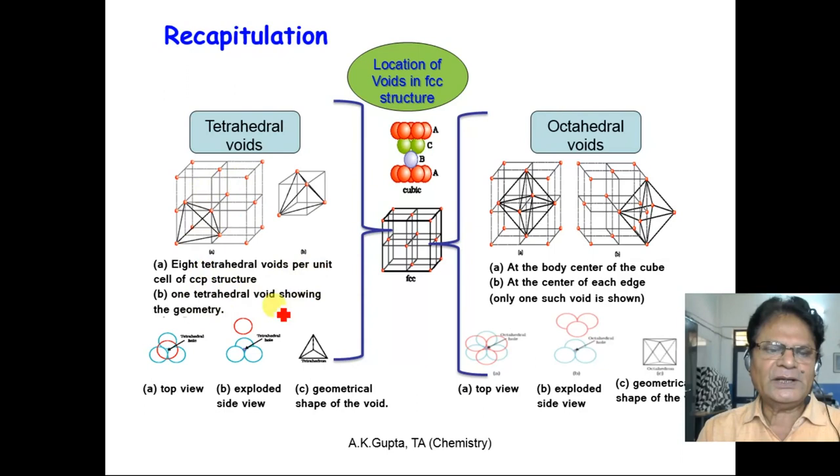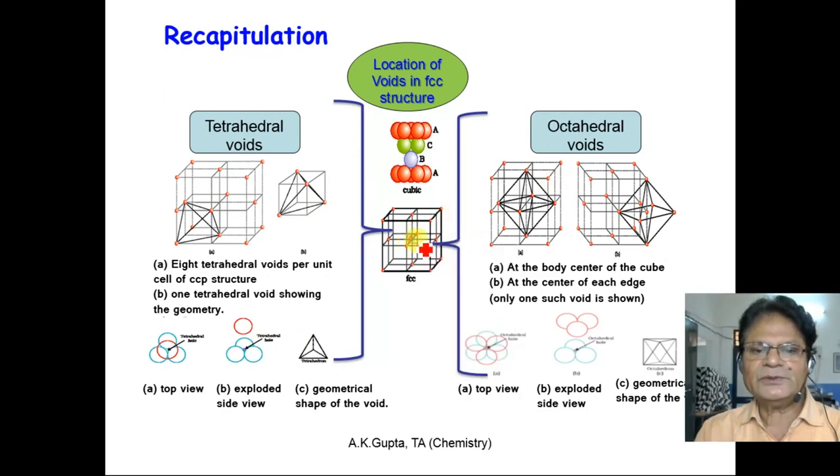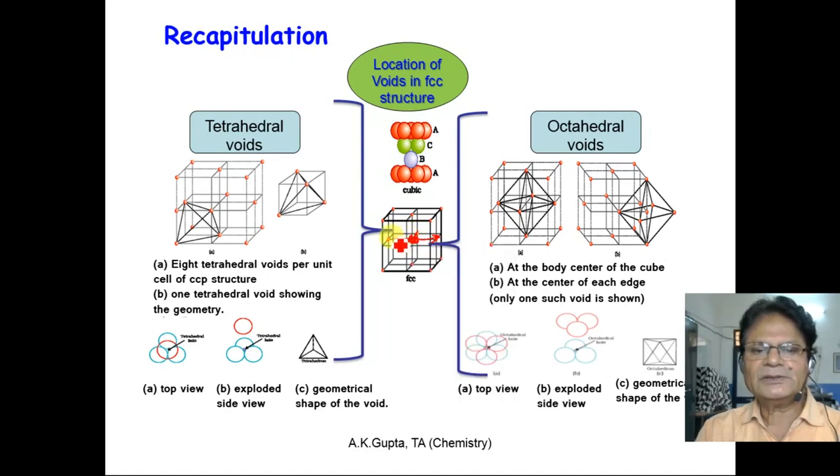This is one tetrahedral void showing its geometry. Octahedral void: this void is present at the center of the unit cell. It is an octahedral void because it is in contact with one particle here, one particle here, one particle here, one particle here. So there are 4 particles, one above and one below. So this void is an octahedral void.